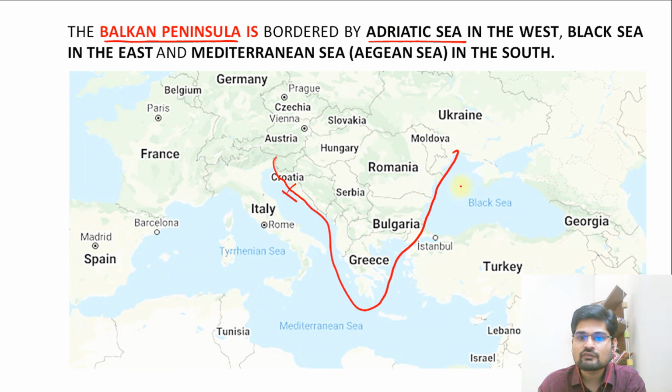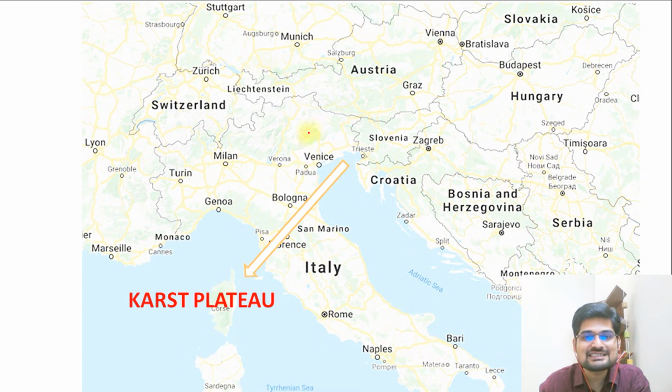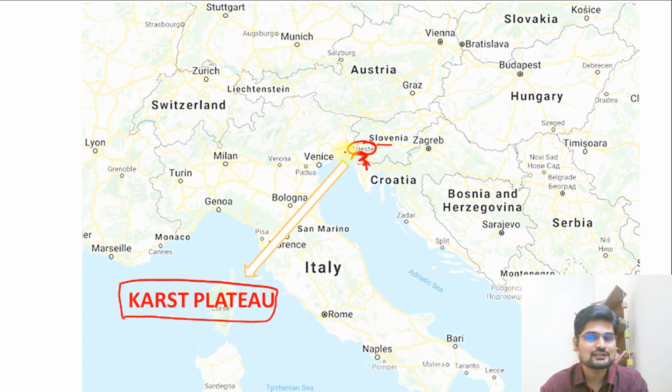So this is the Balkan Peninsula near this Adriatic coast. One way you have the Black Sea, one way you have the Mediterranean Sea, where you have the Adriatic Sea. This entire peninsula has several such landscapes of limestone topography, where you have karst landscape or karst topography very famously. So when we said Trieste Bay, now just look at this important small feature here, this bay. This is called Trieste Bay, which is near Slovenia and just above Croatia. This is a place which is known as karst plateau. Now this is the landscape where this nomenclature came into geomorphology. So karst plateau is a place there in the Trieste Bay.